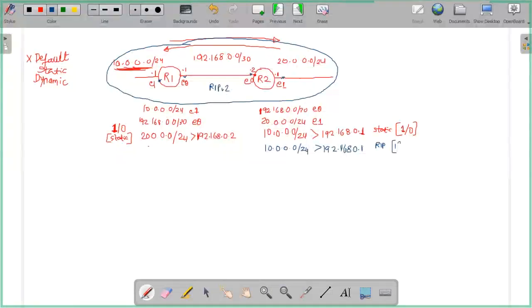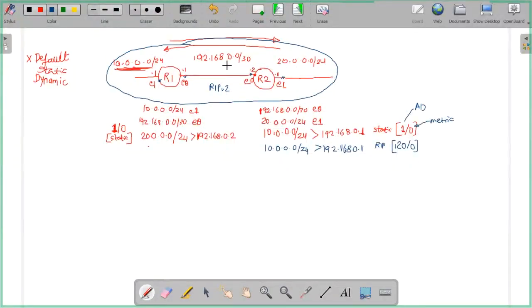Let's say RIP has an AD value of 120. So this 120 is the AD value, and 0 is the metric. You getting that? Okay. So the same way, what is R2 going to send to R1?